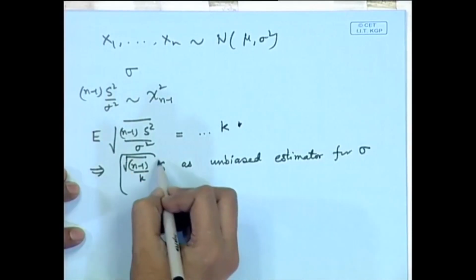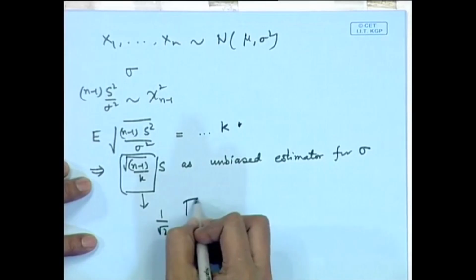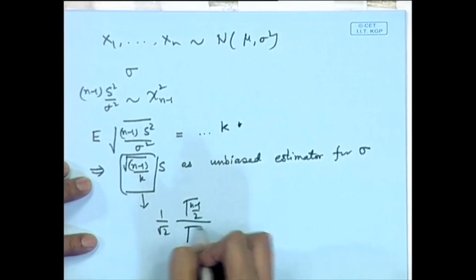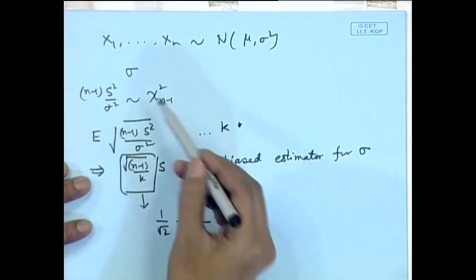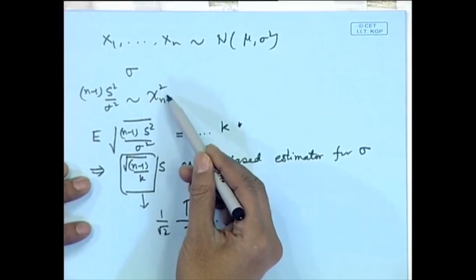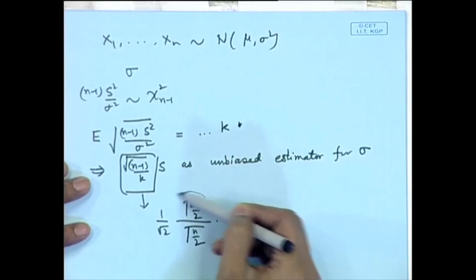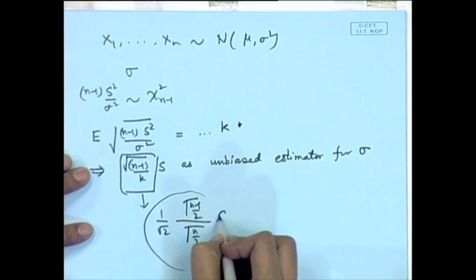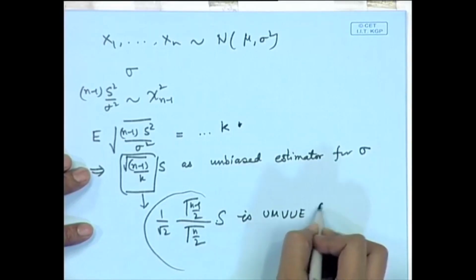This quantity which I have written here is actually 1 by root 2, gamma of n minus 1 by 2 divided by gamma of n by 2, which can be found after certain calculations, because the expectation will involve evaluation of a gamma function, which can be easily done, and this term will come. So, what we get is that this is the UMVUE for sigma.